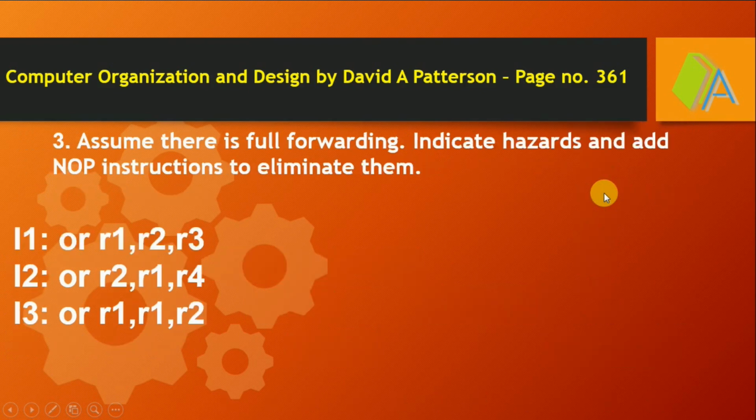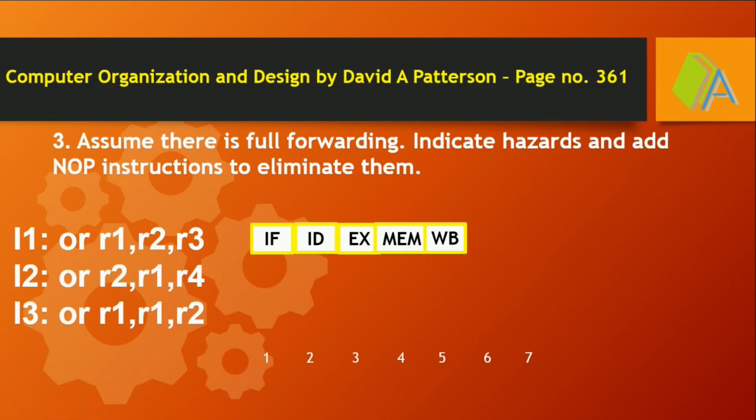The third question: now forwarding is allowed, so we have to overcome the hazard, and after full forwarding is implemented, we have to check again whether there is any hazard or not. If it is present, we have to overcome it by introducing NOP instructions by the compiler. While executing the first instruction, with the full forwarding mechanism, R1 will be available after the third clock cycle itself.